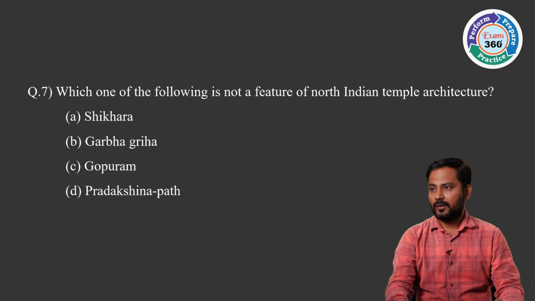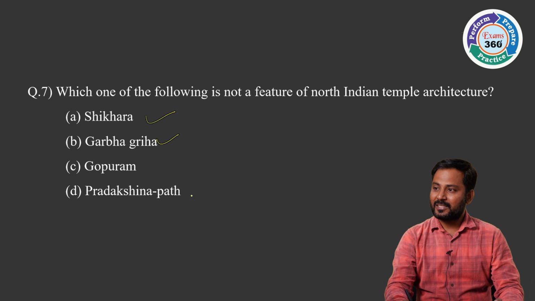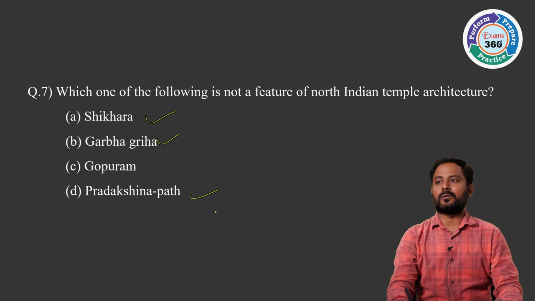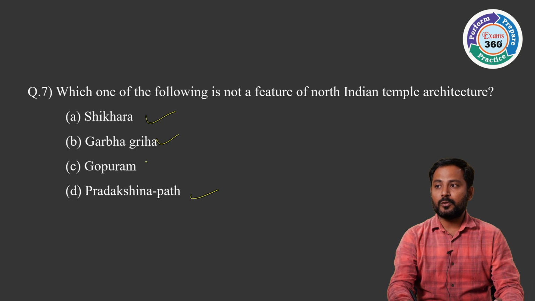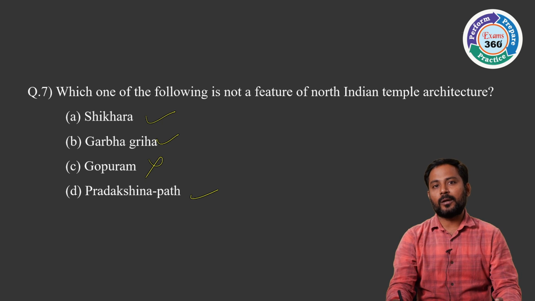Now we will see. This Shikara is also present in the North Indian temples. Garbhagriha is also found in the North Indian temples. And Pradakshina Patha you can also identify in the North Indian temples. But see, Gopuram you don't find in the North Indian temples. You see the gigantic Gopurams in the Dravidian temple art and architecture.